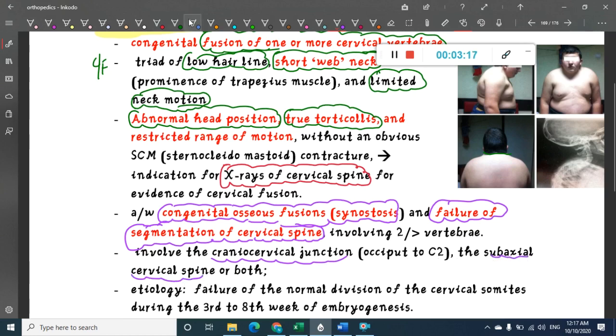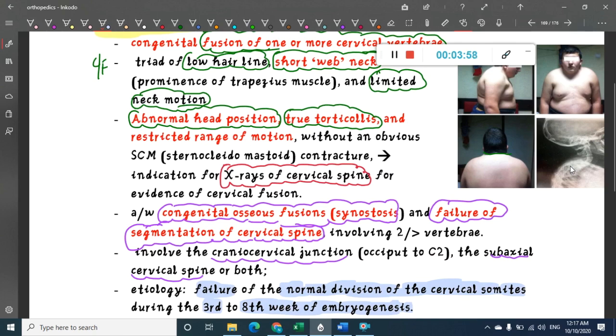What is the reason for this? If you see the etiology, the main reason is failure of normal division of cervical somites during the 3rd to 8th week of embryogenesis. Somites give rise to vertebrae. So because of the failure of division of the cervical somites, there will be failure of division of the cervical vertebrae, manifesting as fusion of one or more cervical spine.